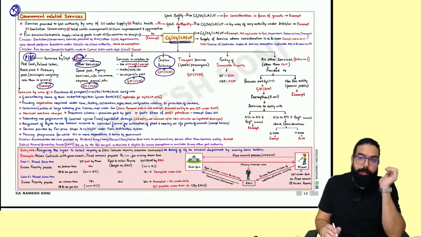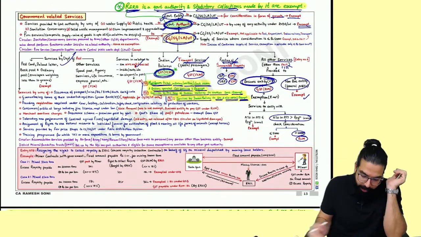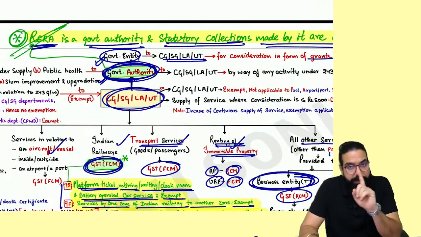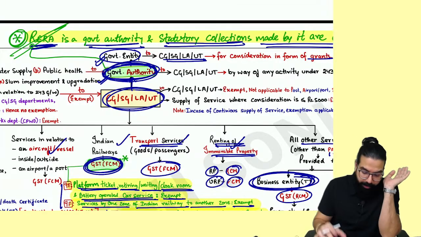Other than that, please come to government related services. In government related services, one amendment is there which relates to RERA. RERA is a statutory body which is a governmental authority, and services given by them under 243 G and W are basically exempted. Remember this point.